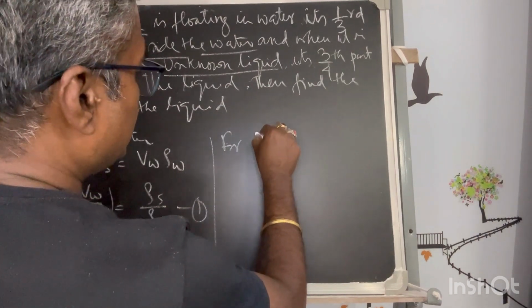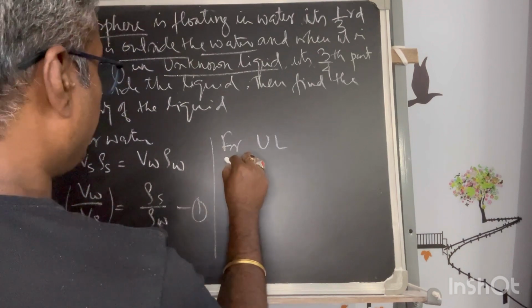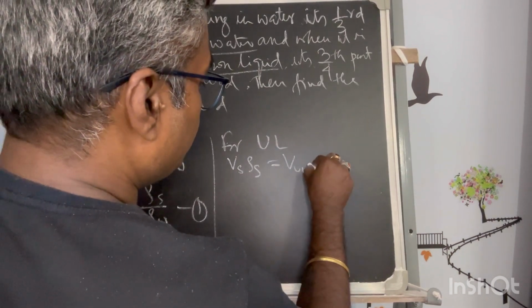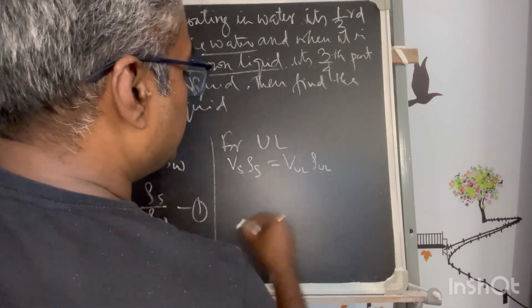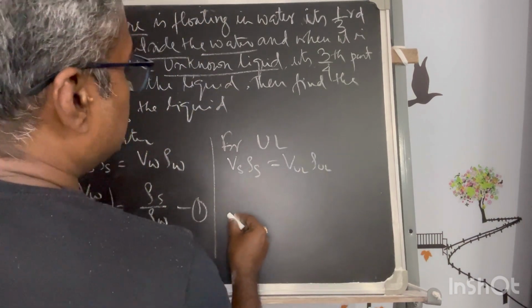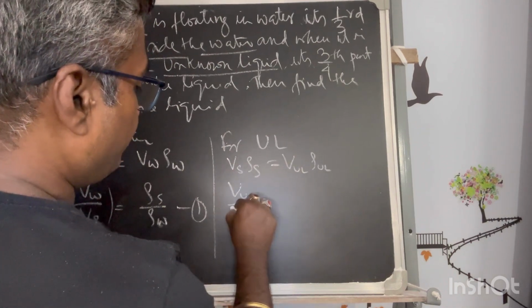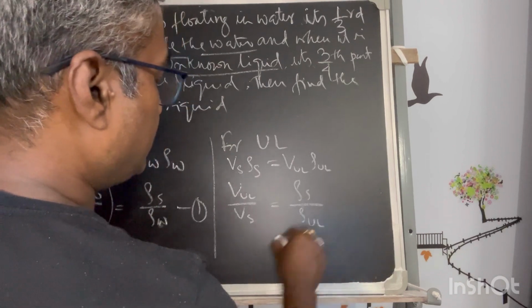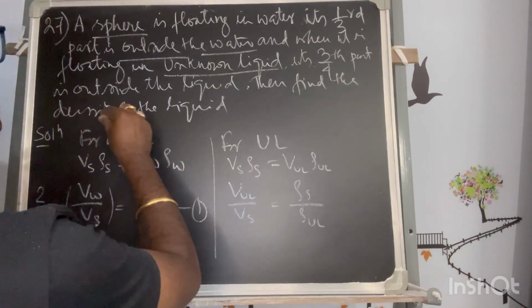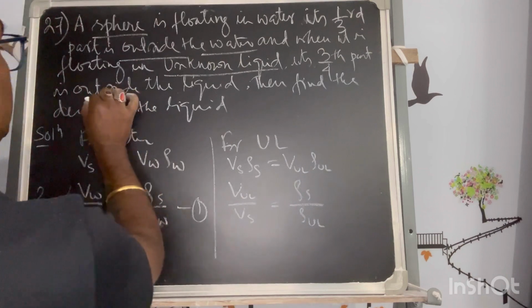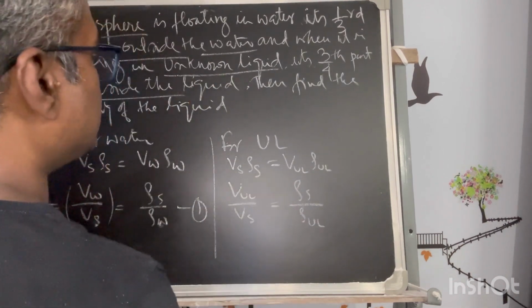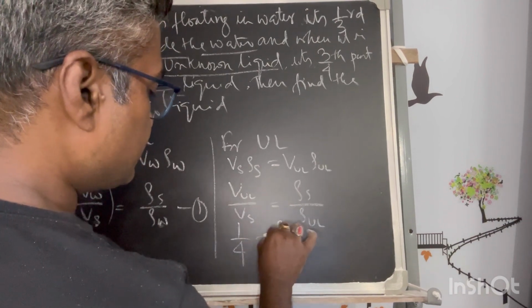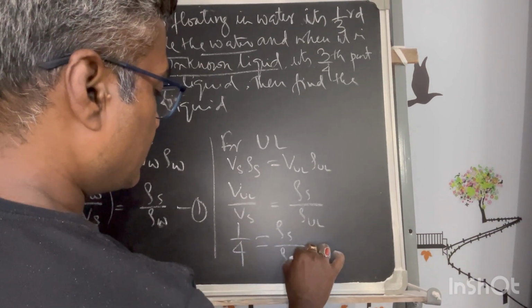For the unknown liquid, I take the same solid, same density, but in this case an unknown liquid with unknown density. So V of unknown liquid by V of S is equal to rho of solid divided by rho of unknown liquid. So this is again how much? 3/4 part is outside the liquid. So what is inside? 1 minus 3/4, that means 1/4. This is equal to rho of S by rho of unknown liquid.